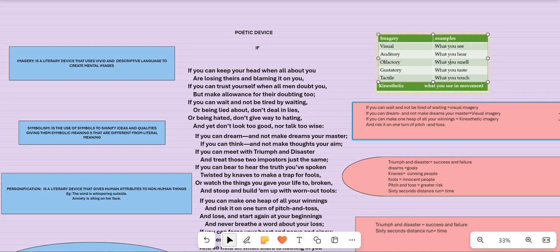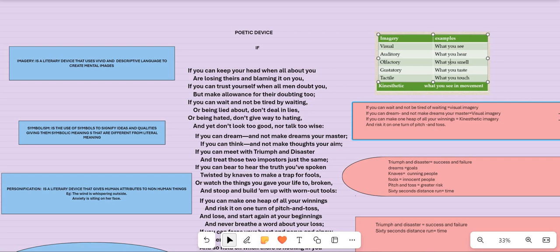So again you have there an example for kinesthetic imagery, the movement of dried leaves in the air, probably moving in a particular way, like swirling. So I hope you understood what imagery is and what are the different types of imagery.